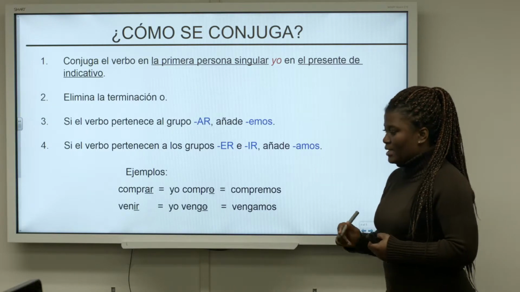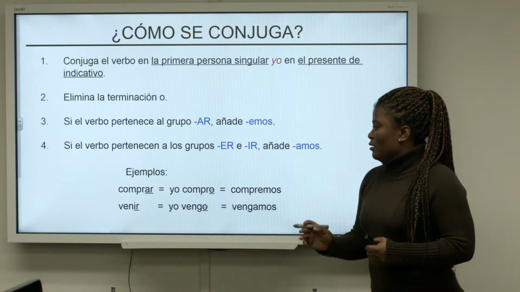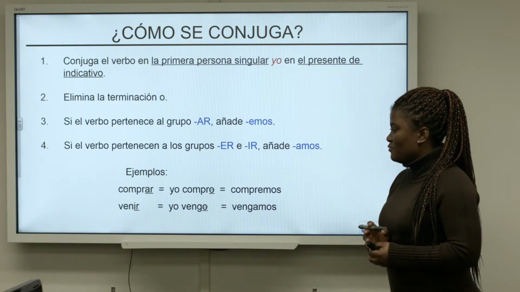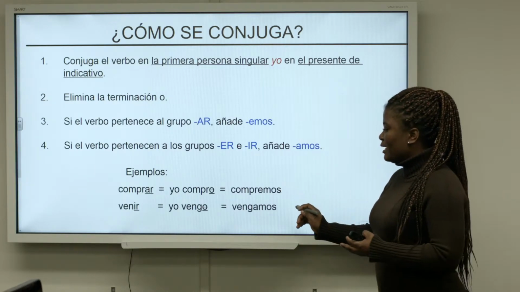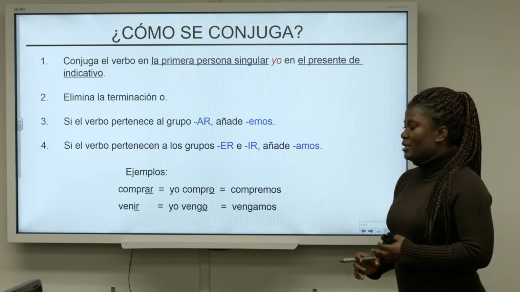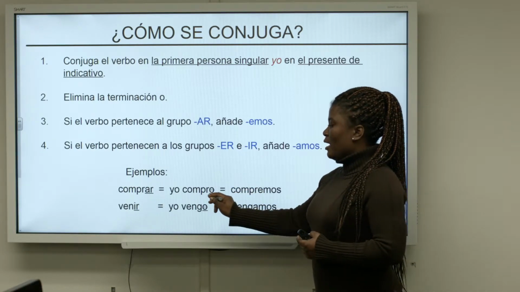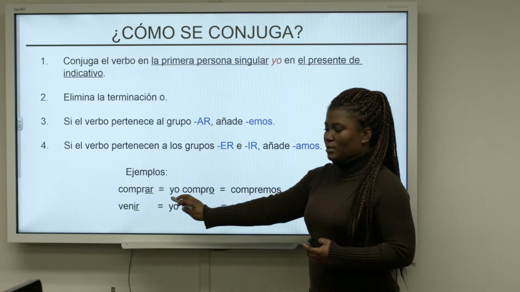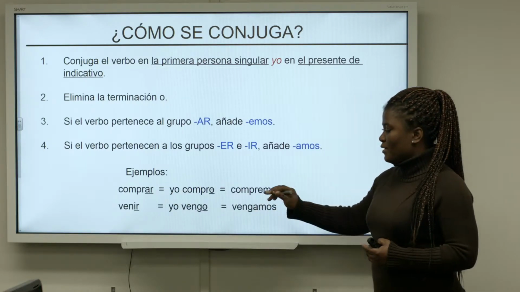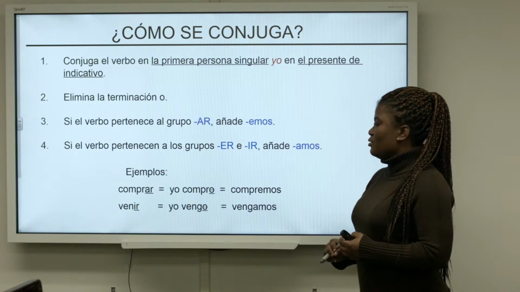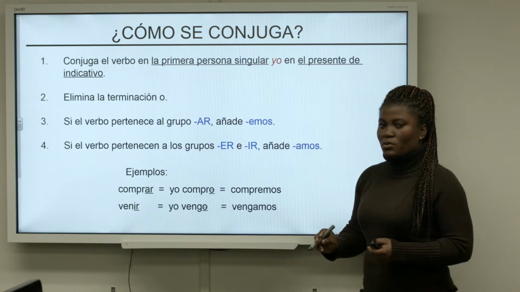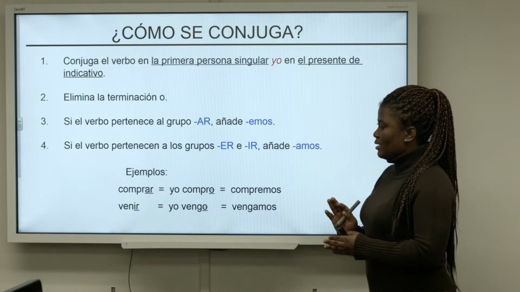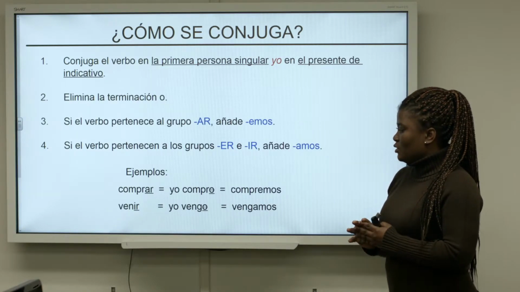So, for example, we have comprar, and in the present indicative tense we have yo compro. So we take the O away from it, then we have COMPR as the remainder, and then we take note that the verb ends in AR. So we're going to add emos to it. So we have compremos.